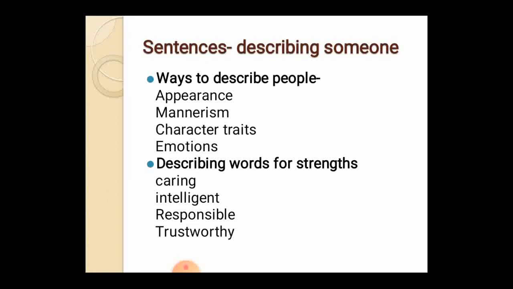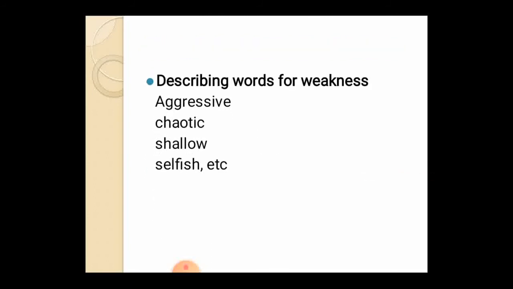He is a caring person. He is an intelligent one. He is responsible. He is a trustworthy man. So these are the words which describe our strengths. Next thing is describing words for weakness. When people show their weakness as a major one, they will be called out by these words.